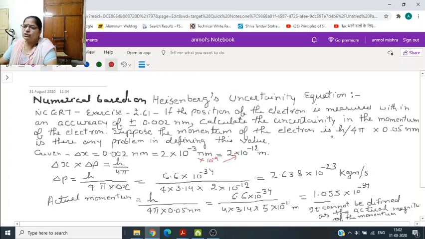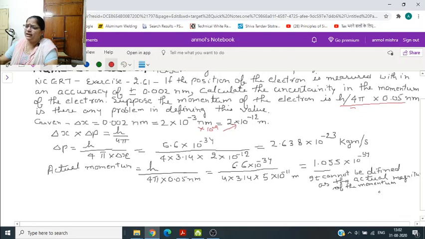And in the question, the actual momentum given to you is h by 4 pi into 0.05 nanometer, and when we calculate this value, it comes out 1.055 into 10 to the power minus 30. It cannot be defined as the actual magnitude of the momentum is very, very low.